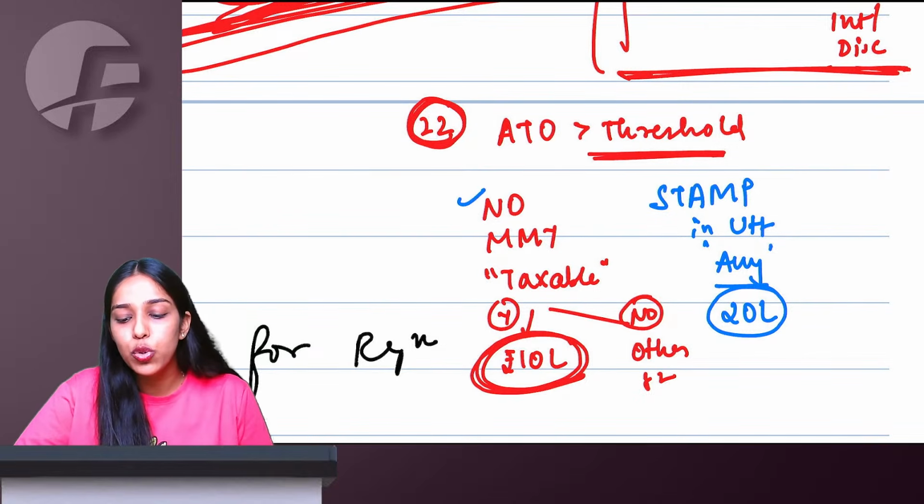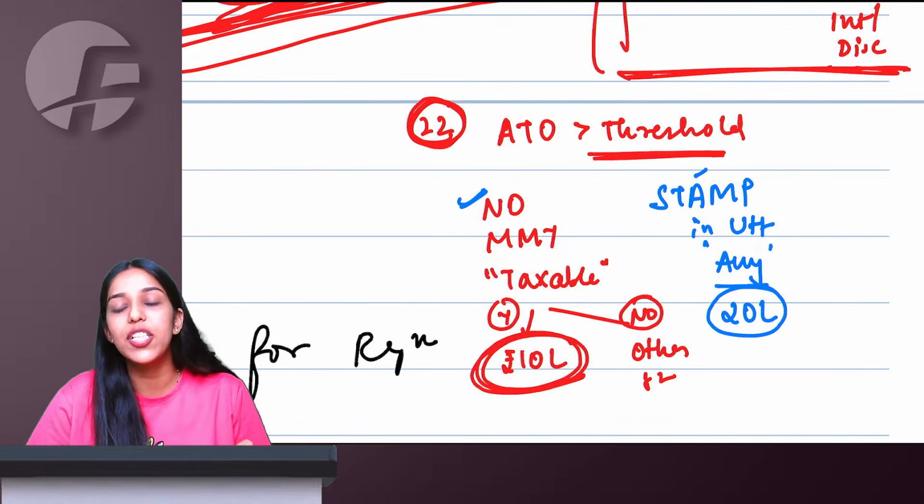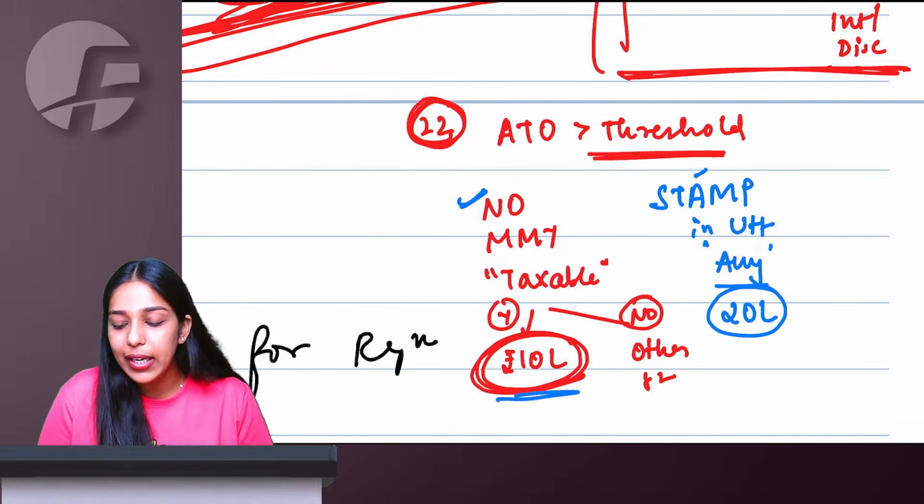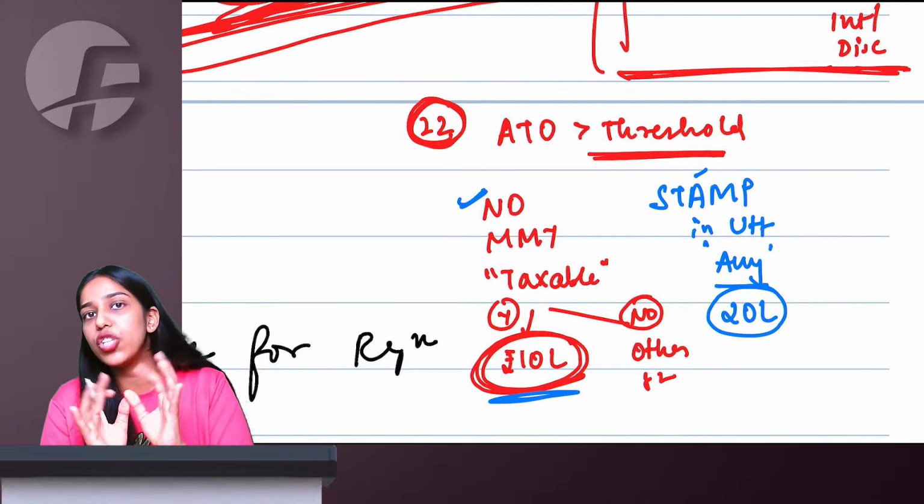Let us say I'm supplying shoes from Nagaland as well as Arunachal Pradesh, then I will take lower of the two. Entire India limit will be 10 lakh. Total, I have to check 10 lakh.